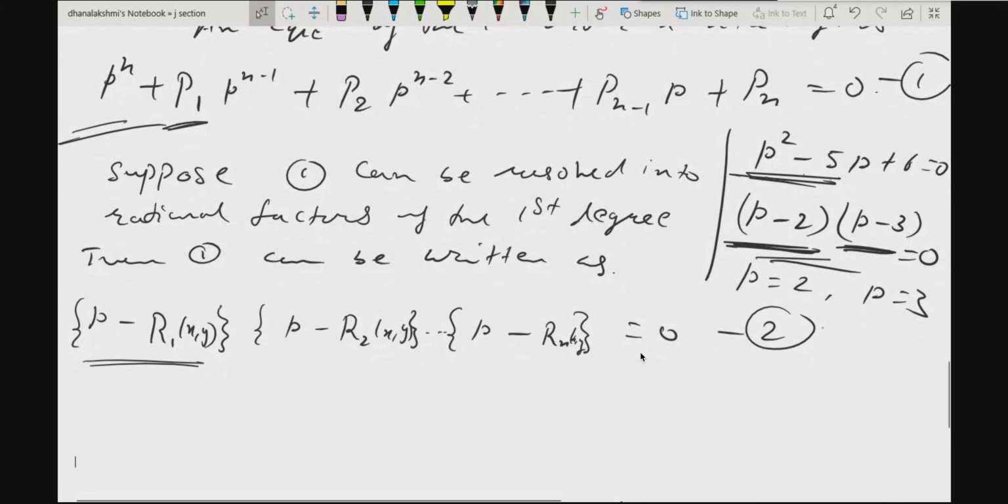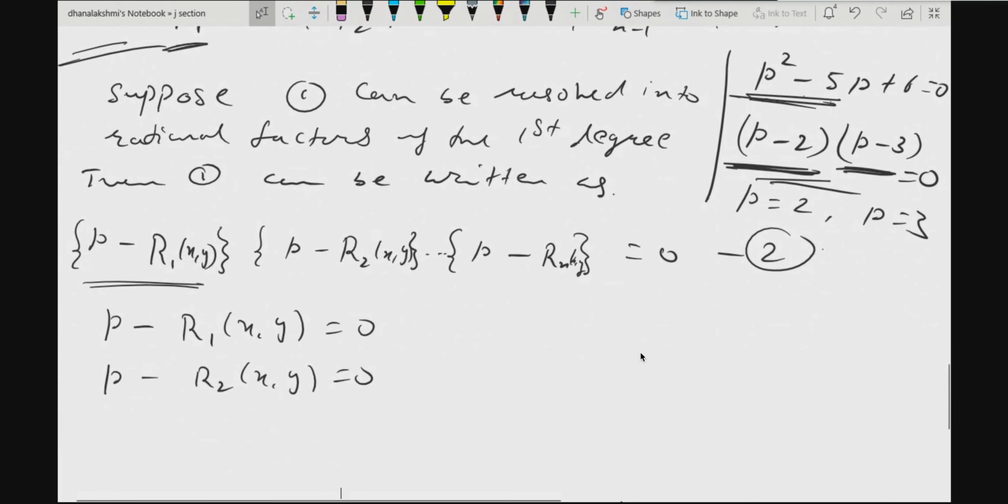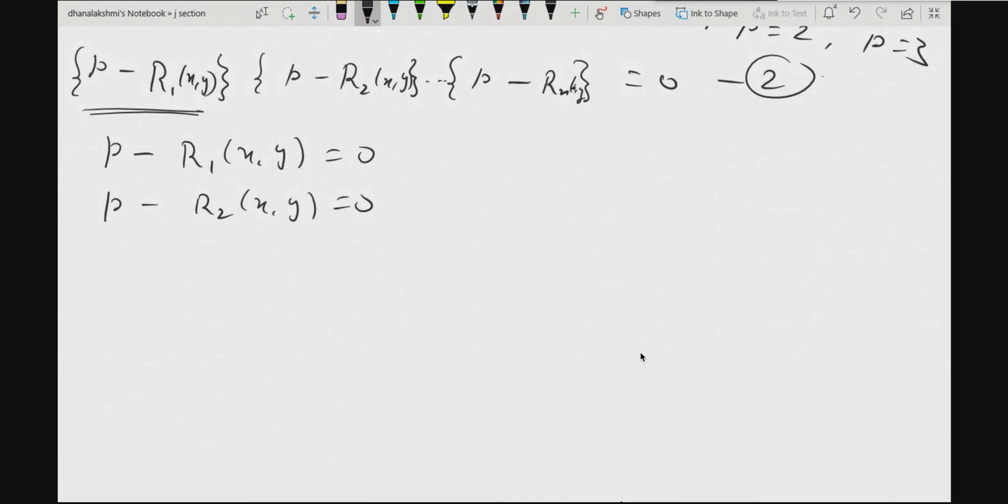First factor: p minus r1 of x comma y is equal to 0. Second factor: p minus r2 of x comma y is equal to 0. In this way, how many equations are you going to get? n equations you are going to get.